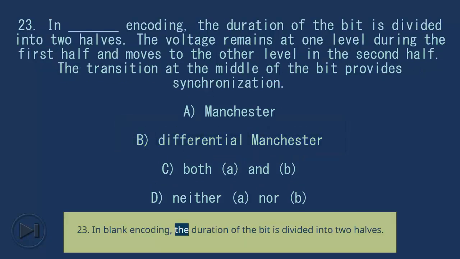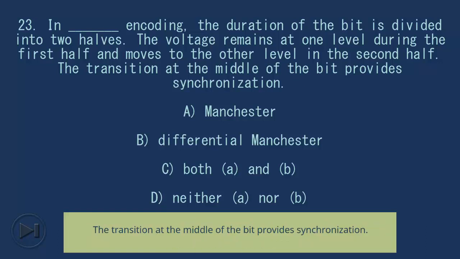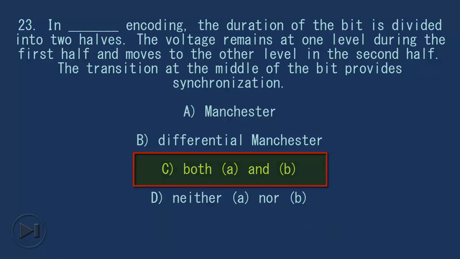23. In blank encoding, the duration of the bit is divided into 2 halves. The voltage remains at one level during the first half and moves to the other level in the second half. The transition at the middle of the bit provides synchronization. A. Manchester. B. Differential Manchester. C. Both A and B. D. Neither A nor B. Answer: C. Both A and B.